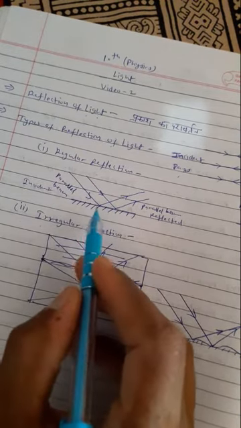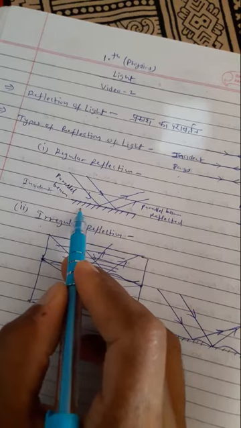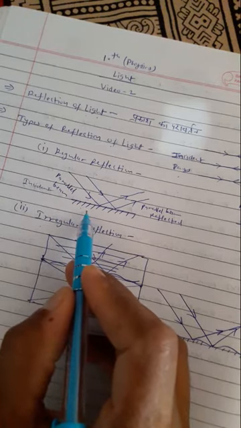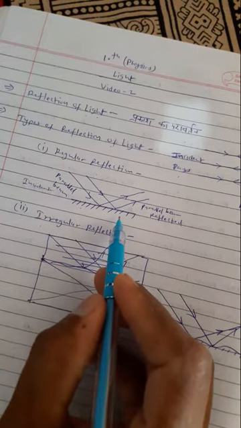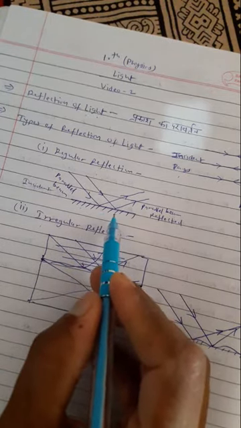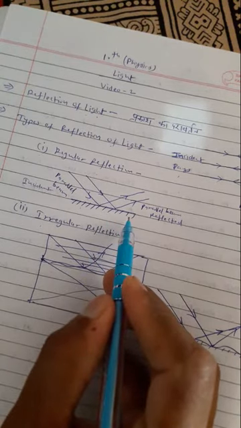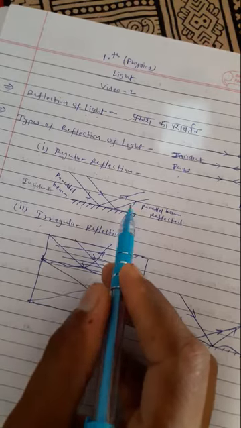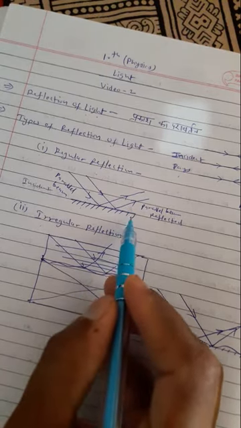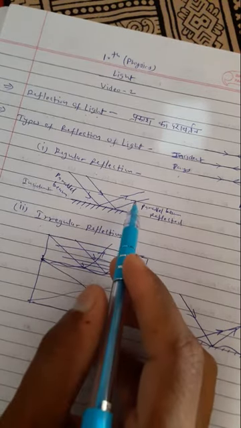You see, when the reflecting surface is a plane surface, it is generally a polished surface. One side of the reflecting surface is polished and the other side is the reflecting side.